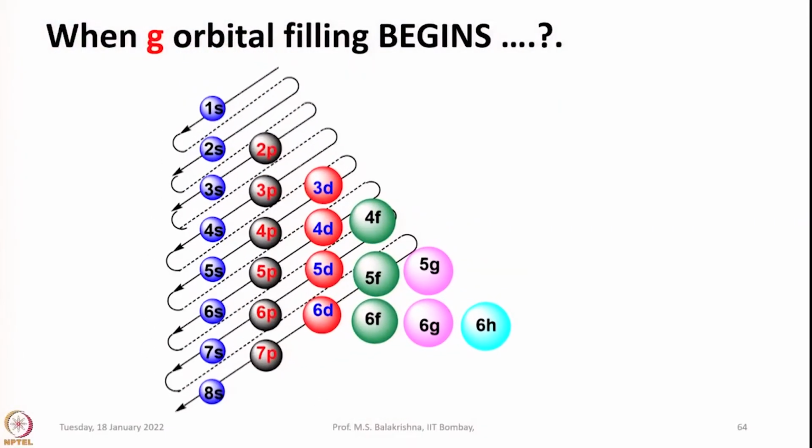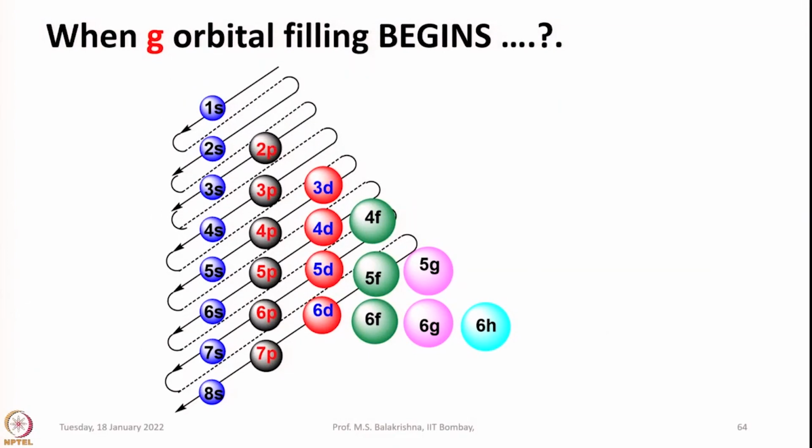There we come across s orbital with 2 electron capacity, p orbitals with 6 electron capacity, and d orbital with 10 electron capacity, and if you go further, f orbitals have a capacity of 14 electrons, and if you assume there is going to be a heavier element and if we have to use g orbital, then the capacity of g orbital will be 9 orbitals and 18 electrons.